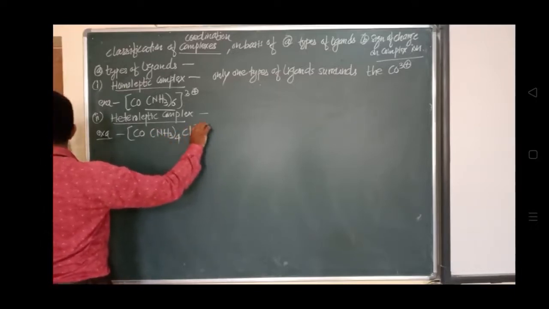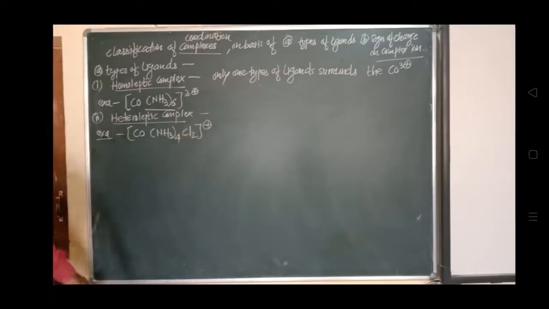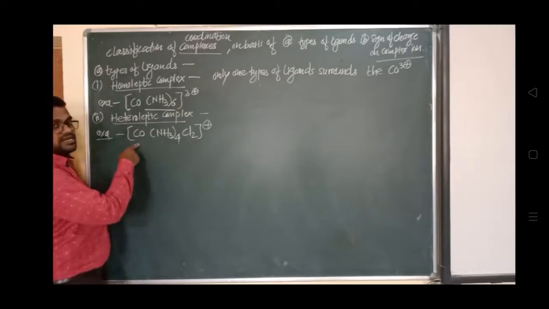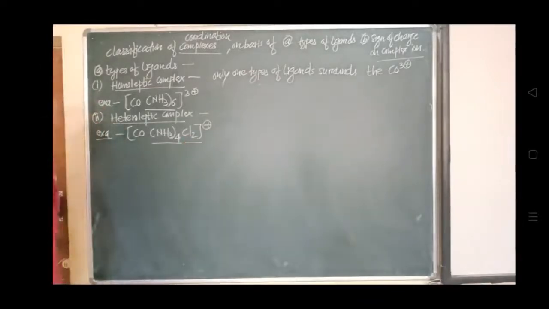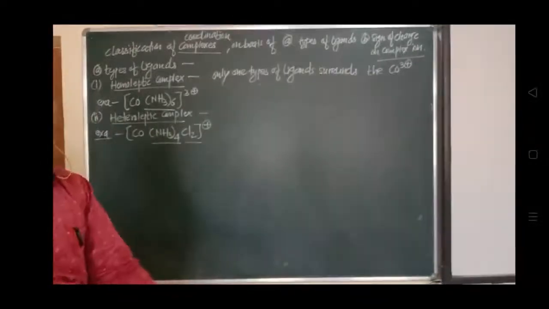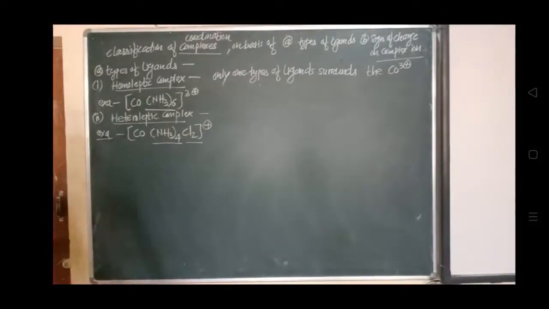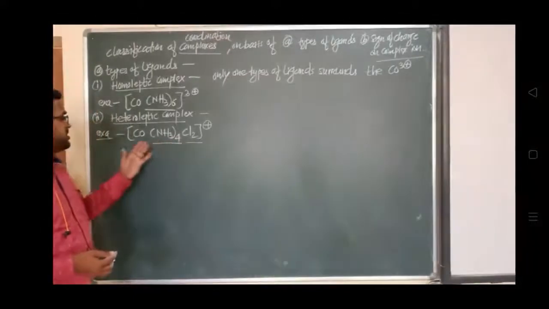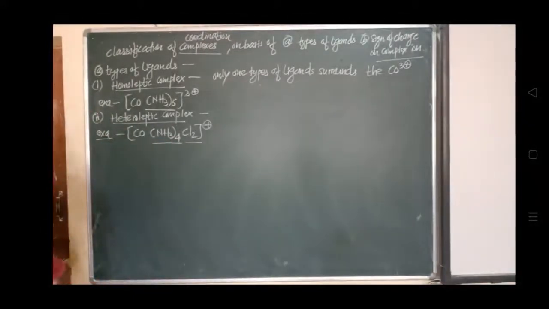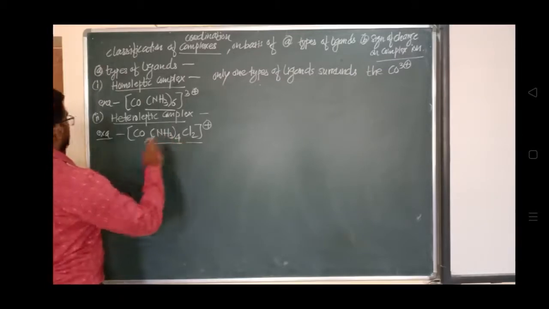Now look at this example. Heteroleptic. Right now this cobalt 3 plus is attached with four molecules of NH3, as well as with the Cl2 chloride molecules. That's why it is called a heteroleptic complex. Hetero means many ligands which bind with the central metal ion, forming a heteroleptic complex. There are two types of ligand, NH3 and Cl, attached to this cobalt 3 plus ion.